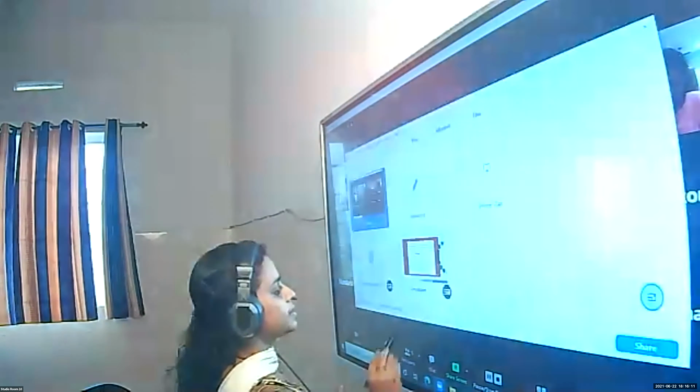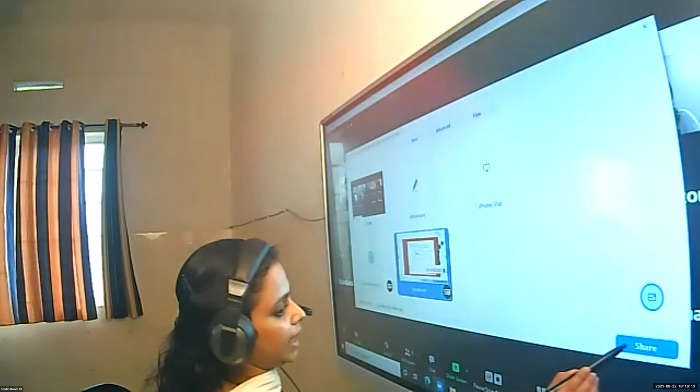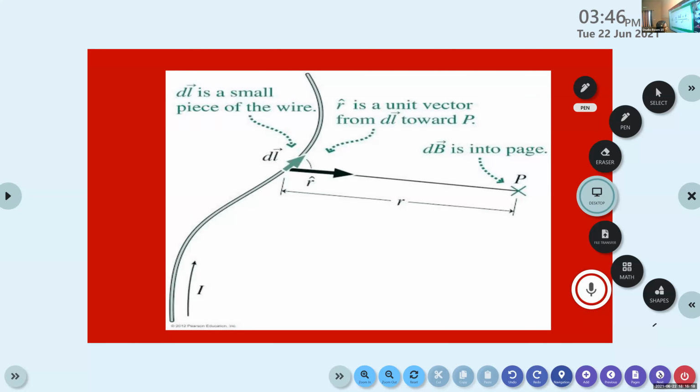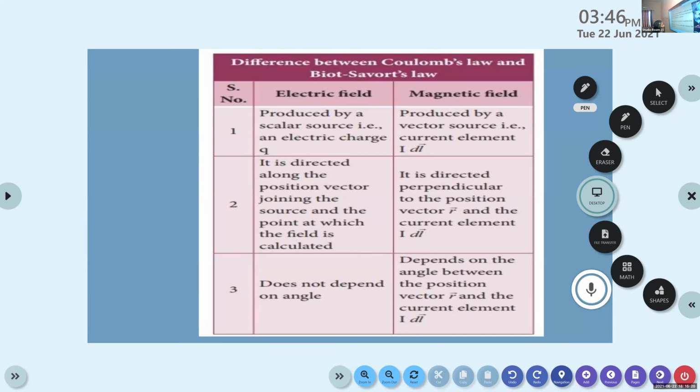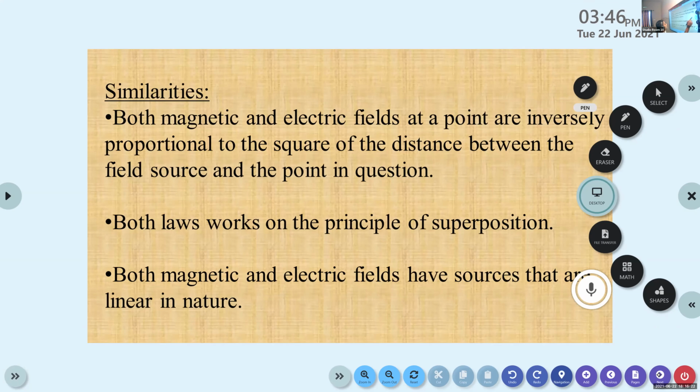And we were comparing this Biot-Savart's law with that of the electric field. So first of all, we can discuss the similarities between Coulomb's law and Biot-Savart's law. Just similar to Biot-Savart's law, we have Coulomb's law in the electric field. Both these laws have similarities and dissimilarities.